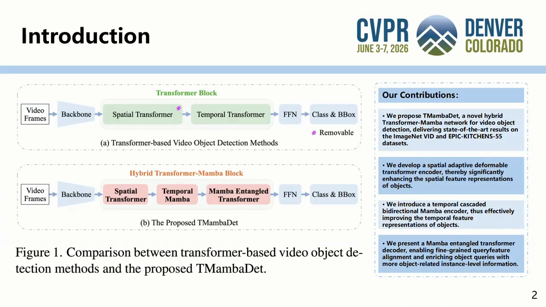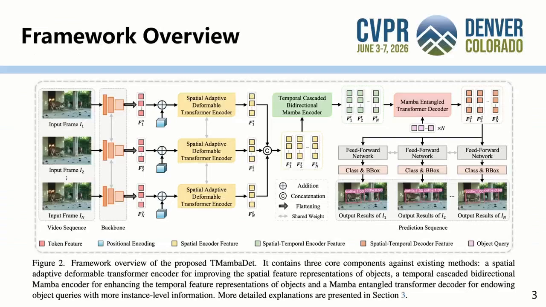Based on this idea, our main contributions include three key modules: SADT for spatial feature enhancement, TCBM for temporal feature aggregation, and MAET for query feature interaction and alignment. This slide shows the overall framework of Transformer-Mamba DET.